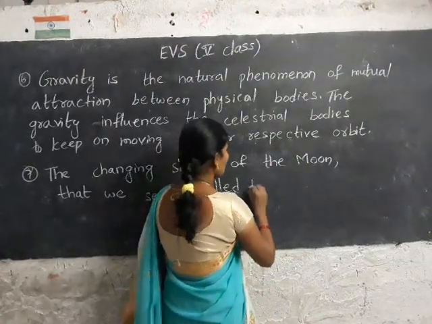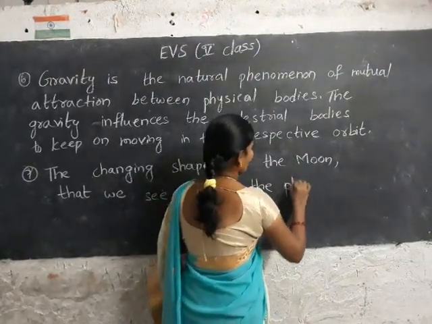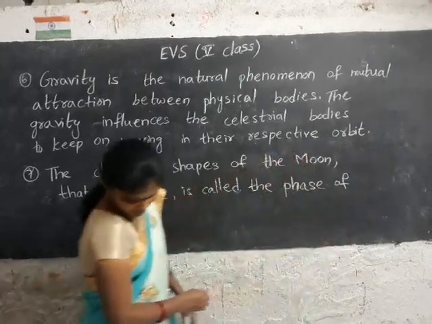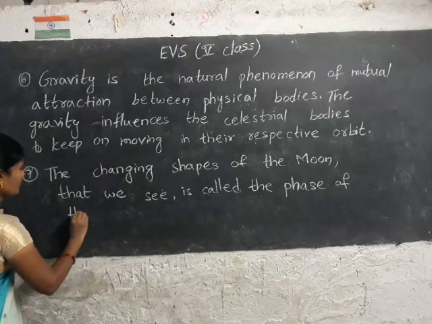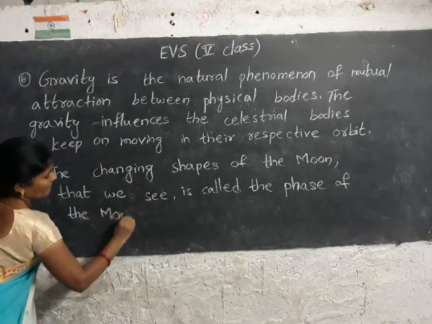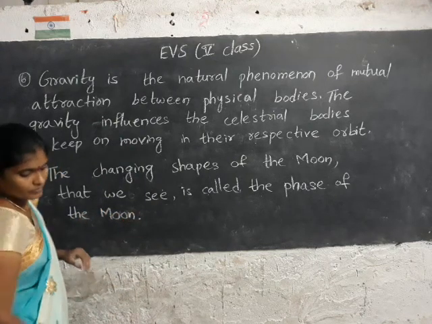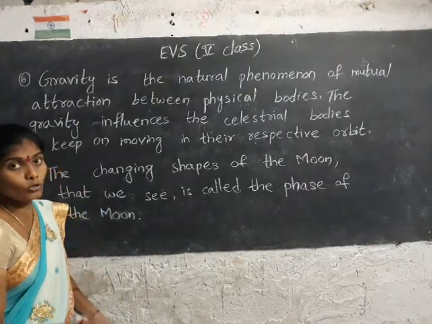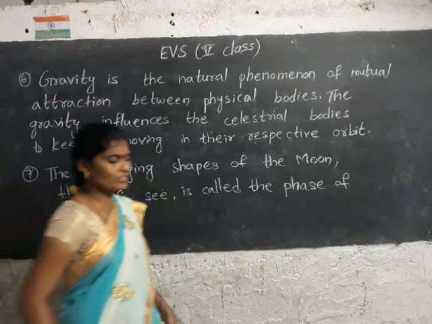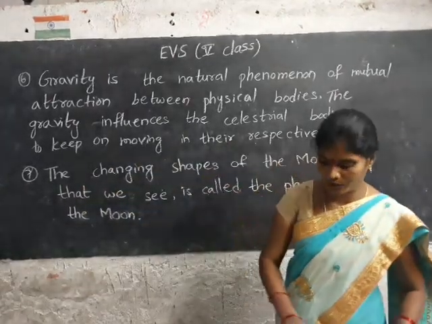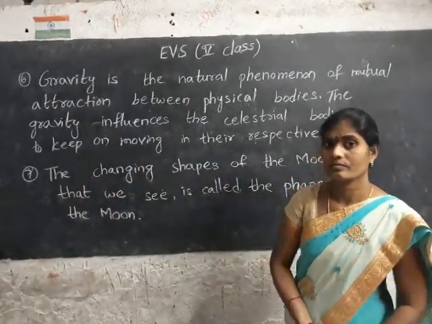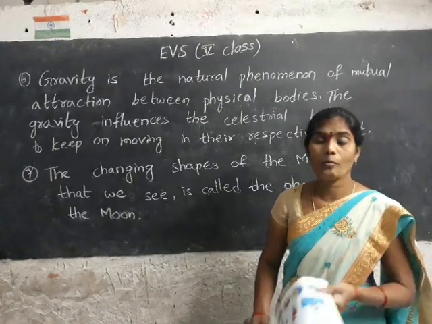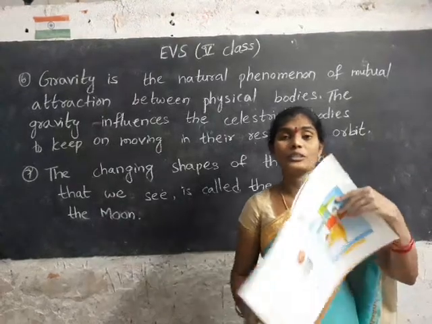All the phases of the moon. Everybody answers. Then close your workbook. Open your activity book. I am giving homework to you. Okay, completed?